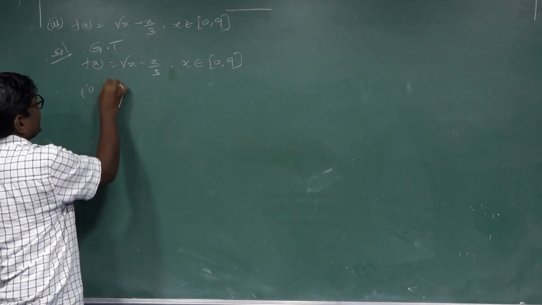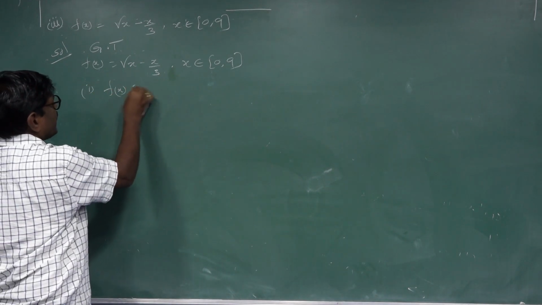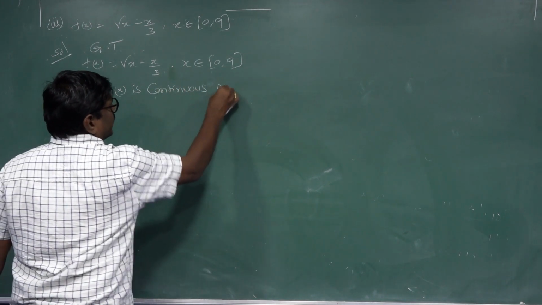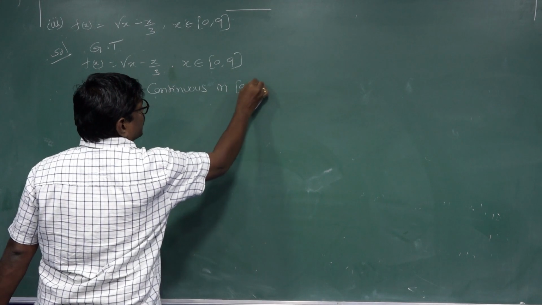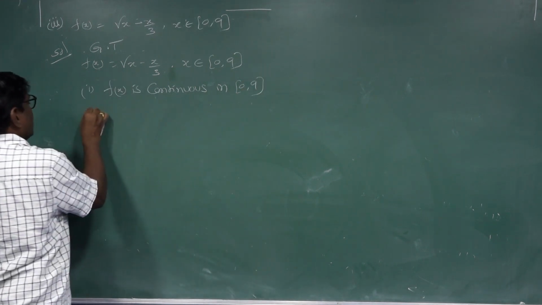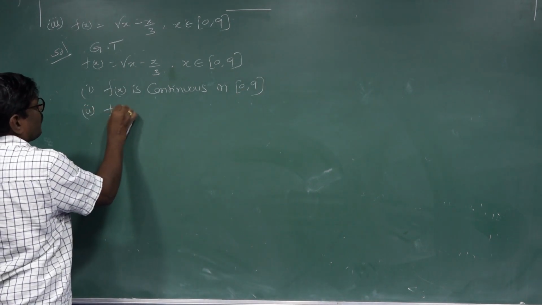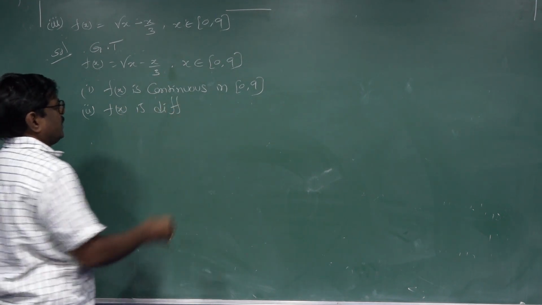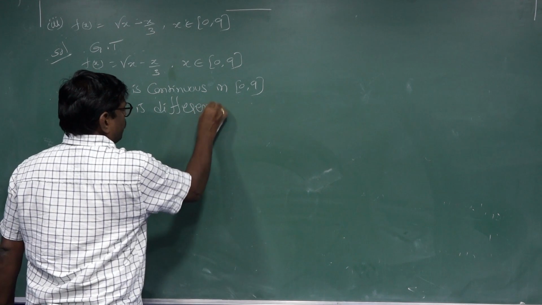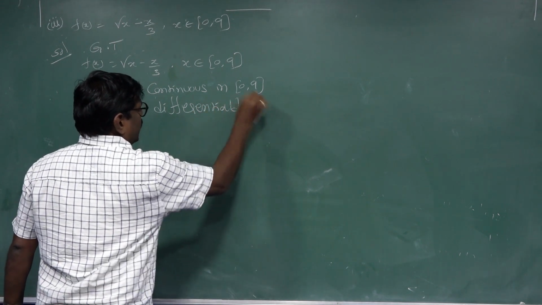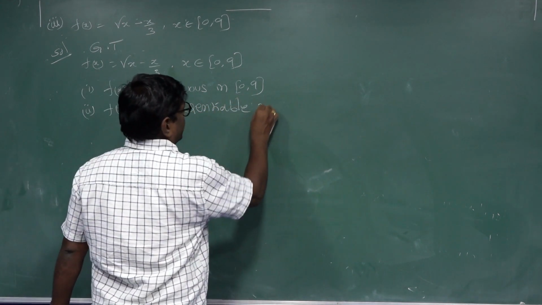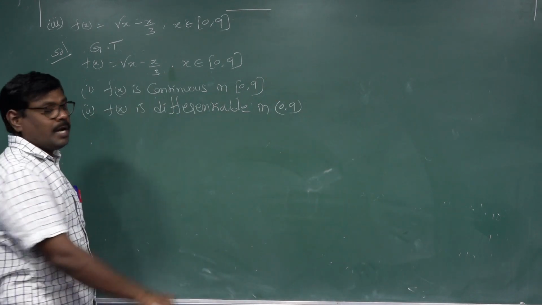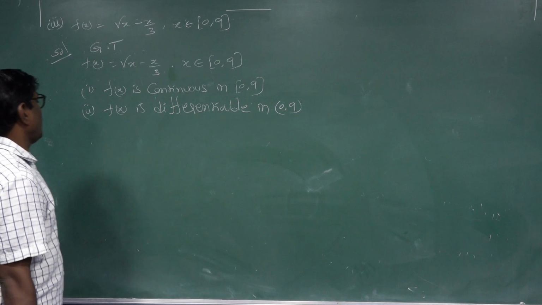First condition: f of x is continuous in closed interval 0, 9. Second condition: f of x is differentiable in open interval 0, 9.